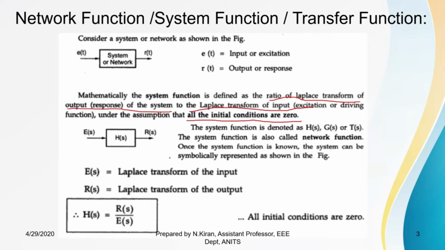If I denote the system function or network function by h of s, g of s or t of s, then mathematically h of s is equal to r of s by e of s, assuming all initial conditions to be 0.